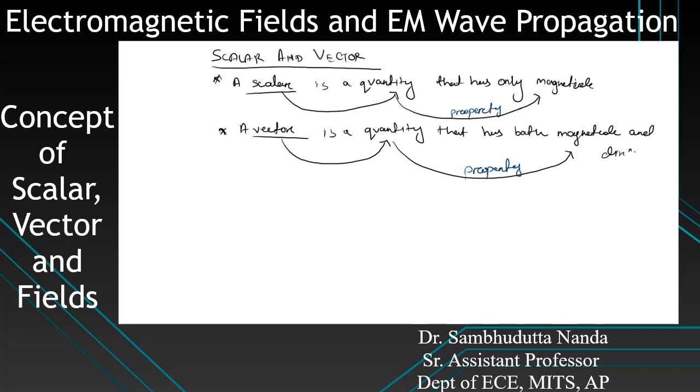So what are some examples of vector and scalar? For scalar, some examples are time, mass, distance, temperature.